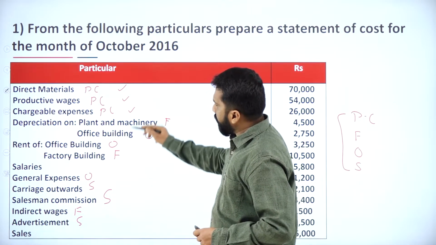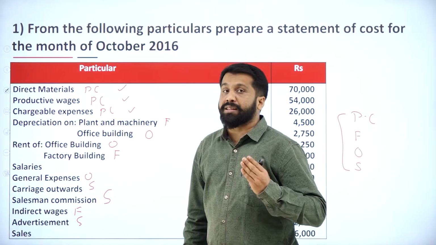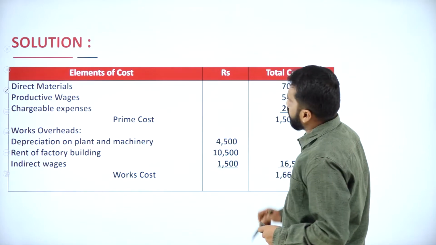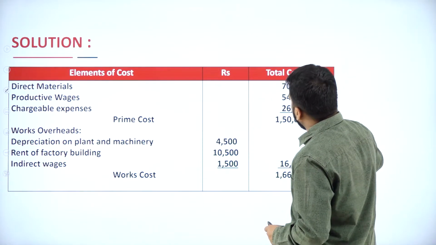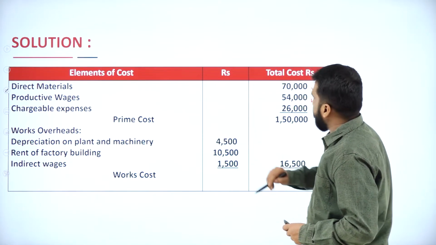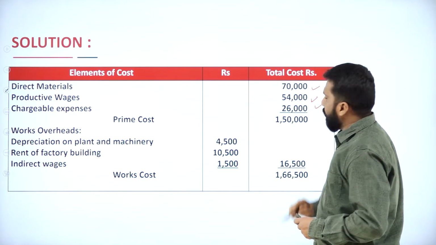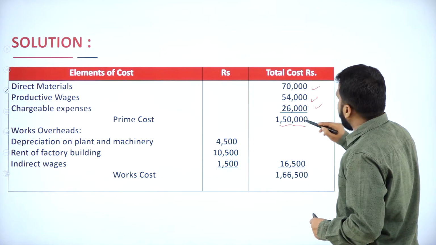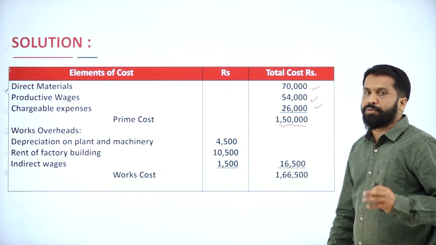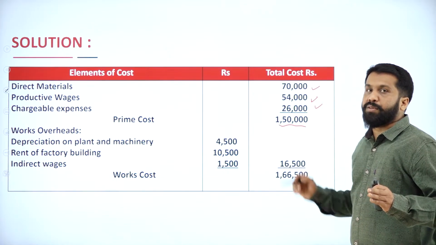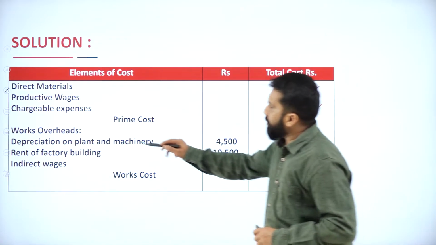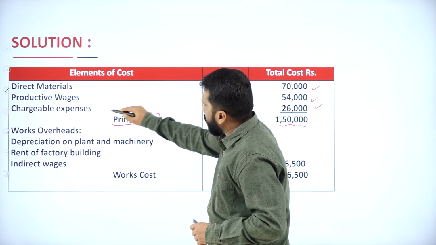Is there anything else for prime cost? No. We have a total of 3 things. Your direct material is 70,000, productive wages 54,000, chargeable expenses 26,000. All put together, what is your total? Your total is 1,50,000. Hope you understood. For this, we call it prime cost.